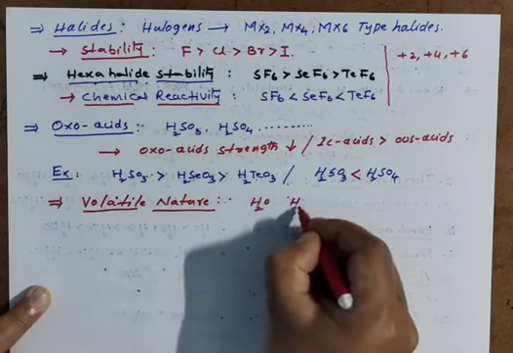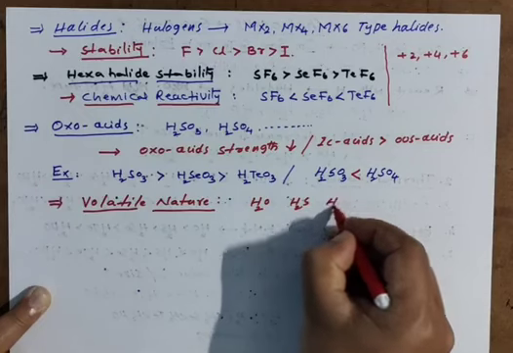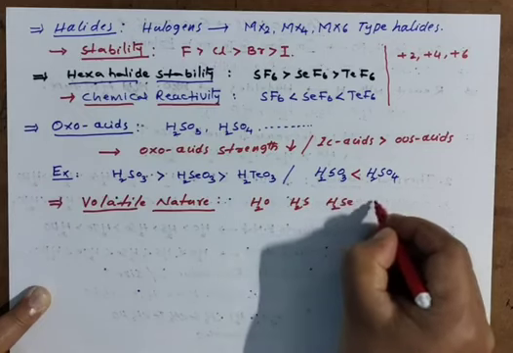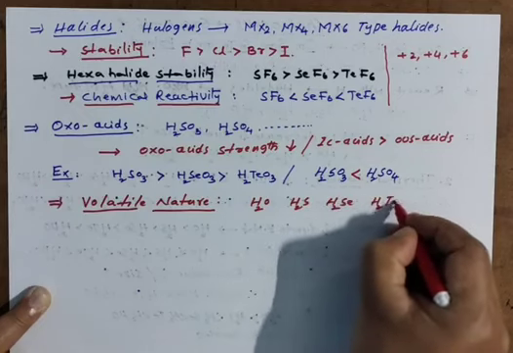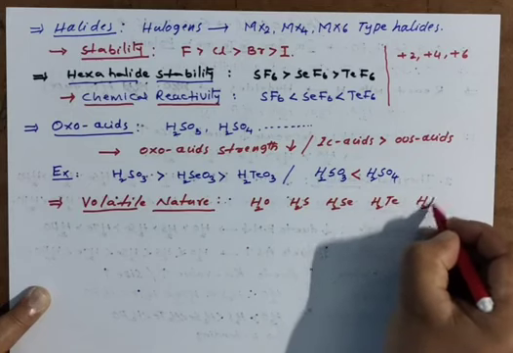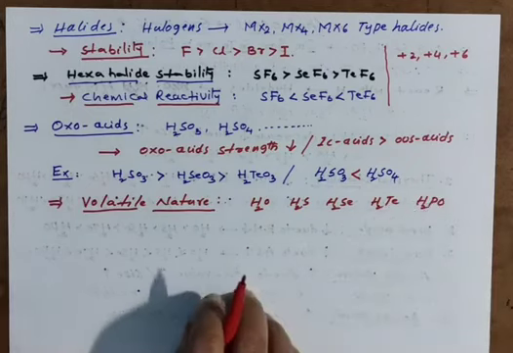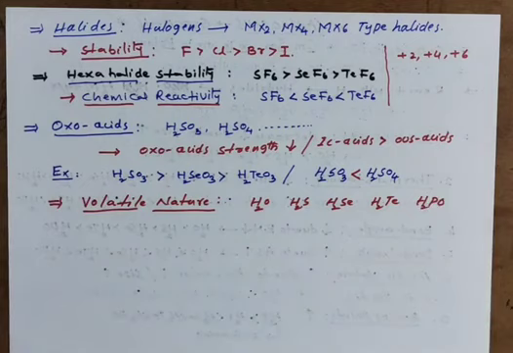H2O, H2S, H2Se, H2Te, H2Po. These are the hydrides. Volatile, how can we address it now? Bond energy, only bond energy.